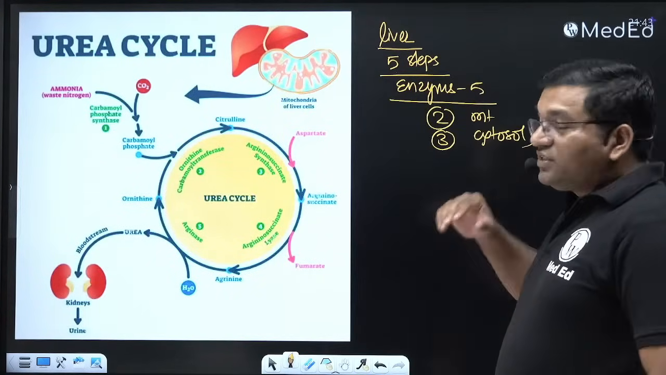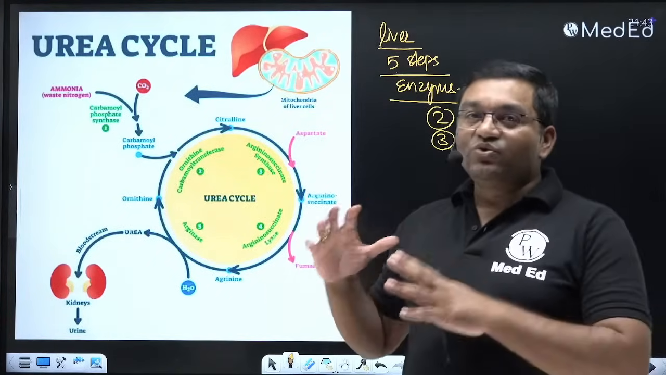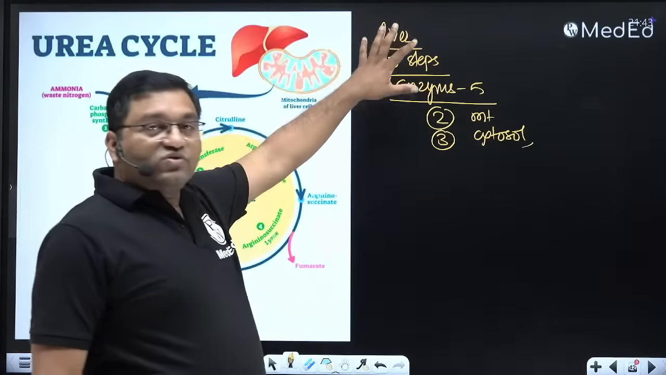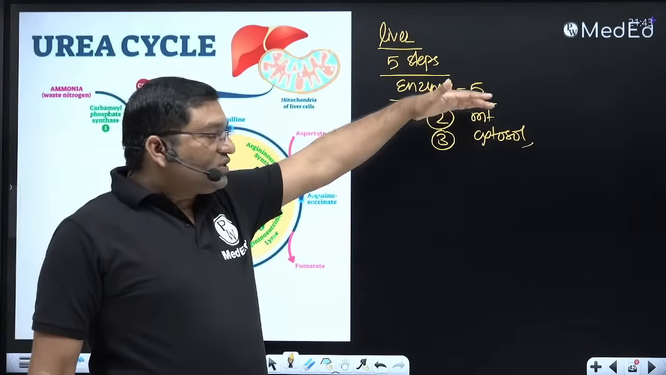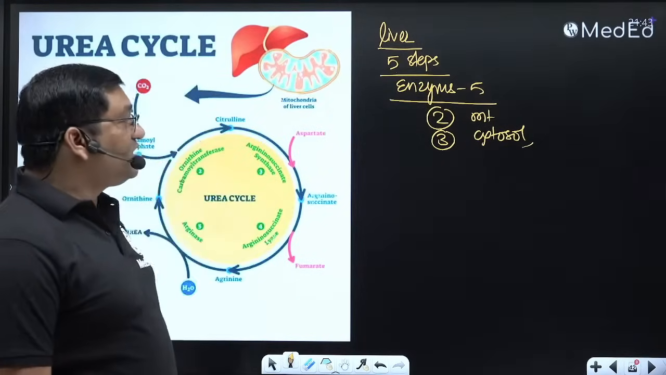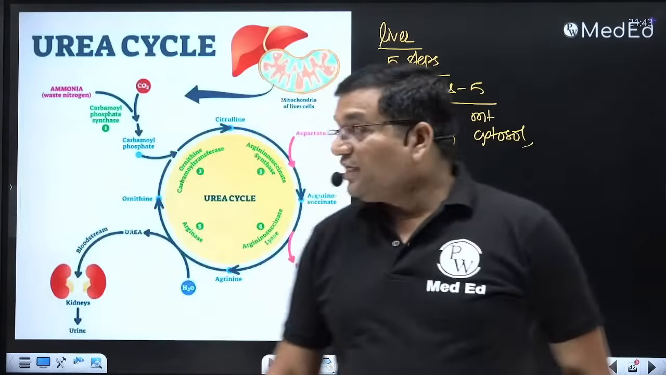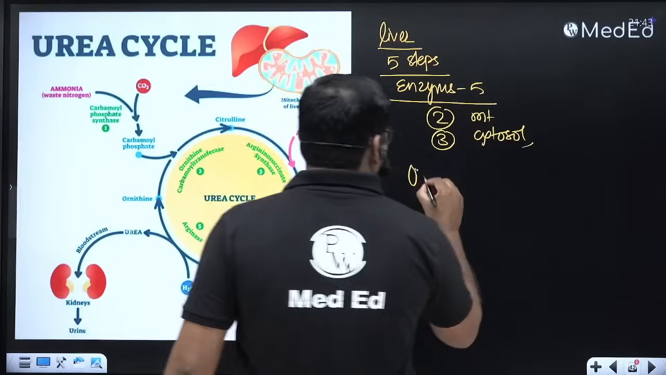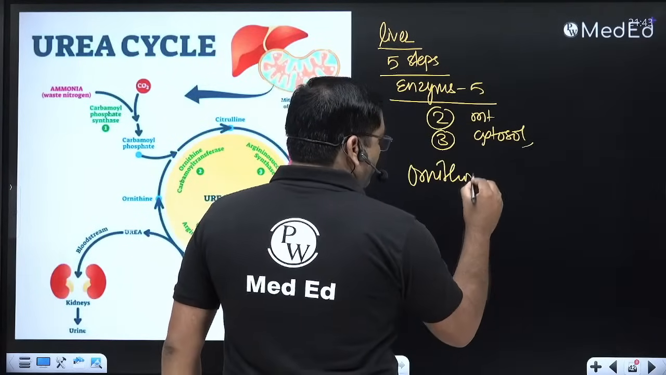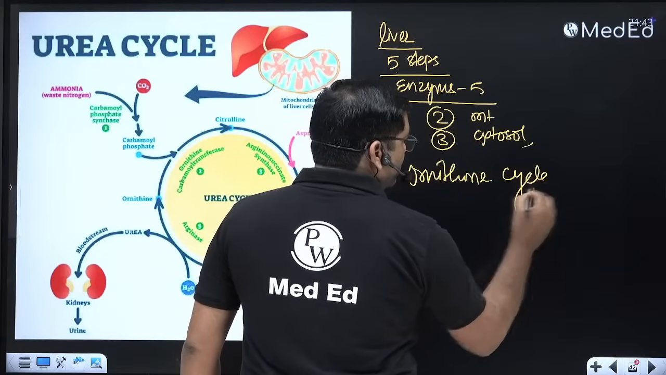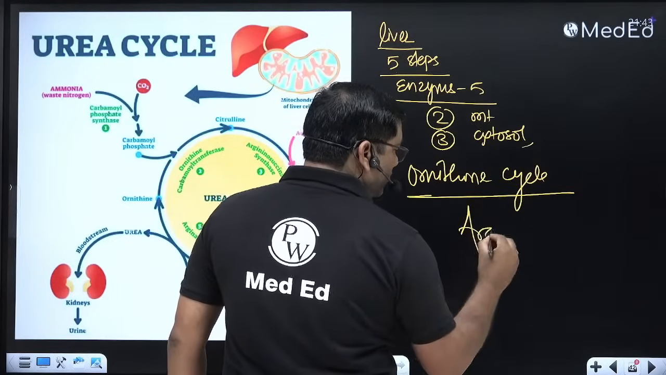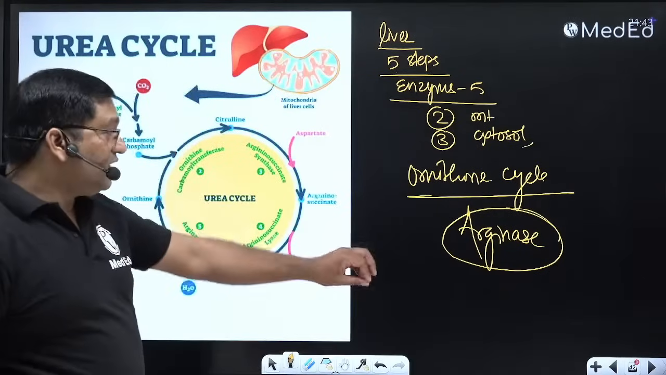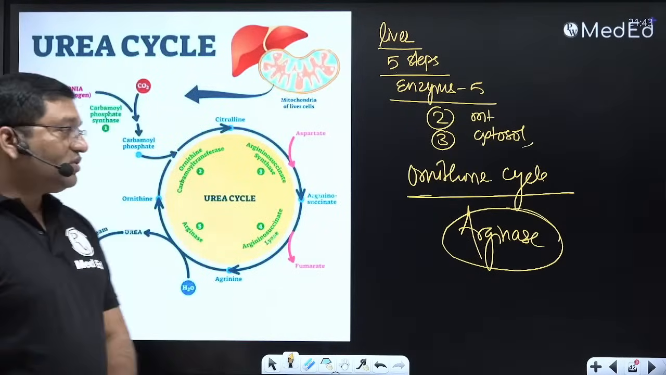And now how is it disposed of? Ammonia is converted into urea and disposed of. See, urea cycle: 5 enzymes, 5 steps. The first 2 steps occur in the mitochondria. The next 3 steps occur in the cytosol. It occurs in the liver. It is also known as the ornithine cycle. It occurs in the liver because of one important enzyme, arginase. The arginase enzyme is present only in the liver. That's why the urea cycle occurs in the liver.